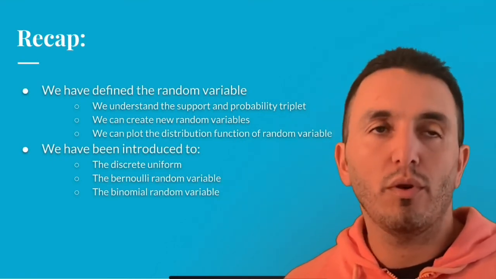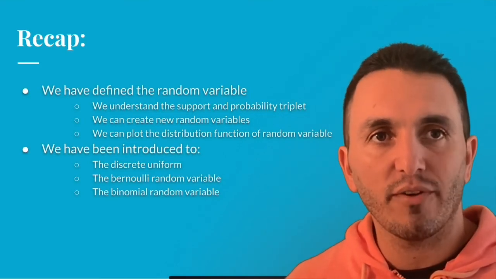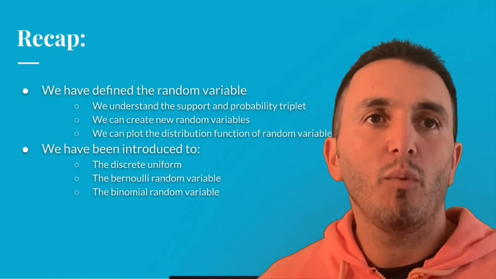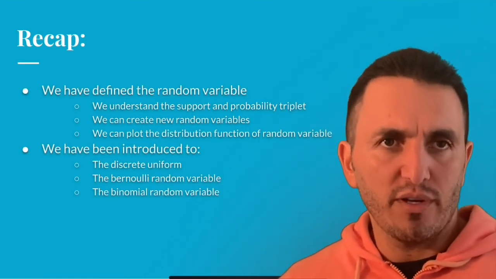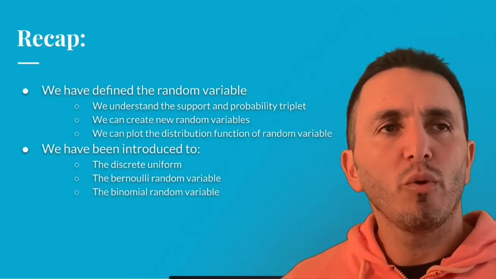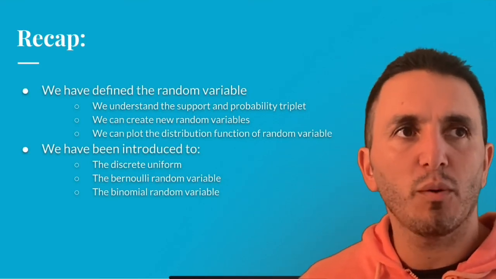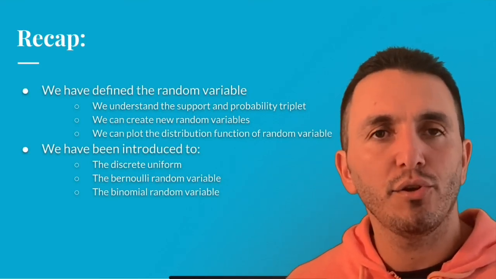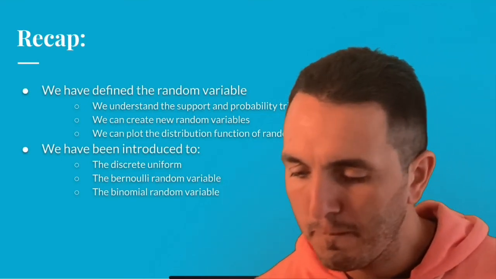We also know how to write code to plot the distribution function and analyze a random variable. We know the 3 ways with which to do it. We've now been introduced to 3 famous random variables: the discrete uniform, the Bernoulli, and the binomial. We've also been introduced to one that's not famous, but we've seen what happens when we add 2 uniform random variables. We get a new random variable that's not uniform.